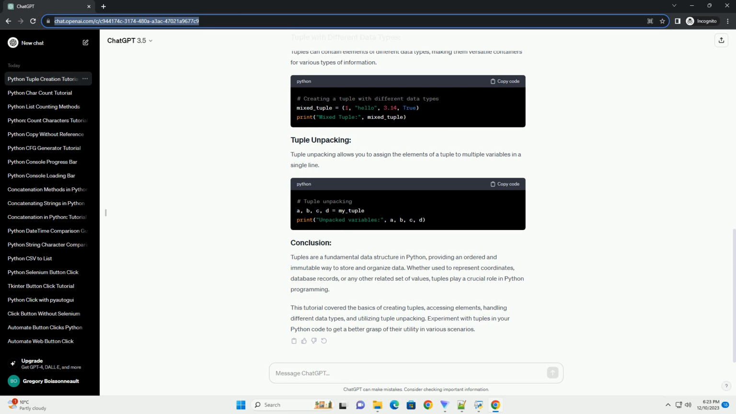Tuple unpacking allows you to assign the elements of a tuple to multiple variables in a single line. Tuples are a fundamental data structure in Python, providing an ordered and immutable way to store and organize data.